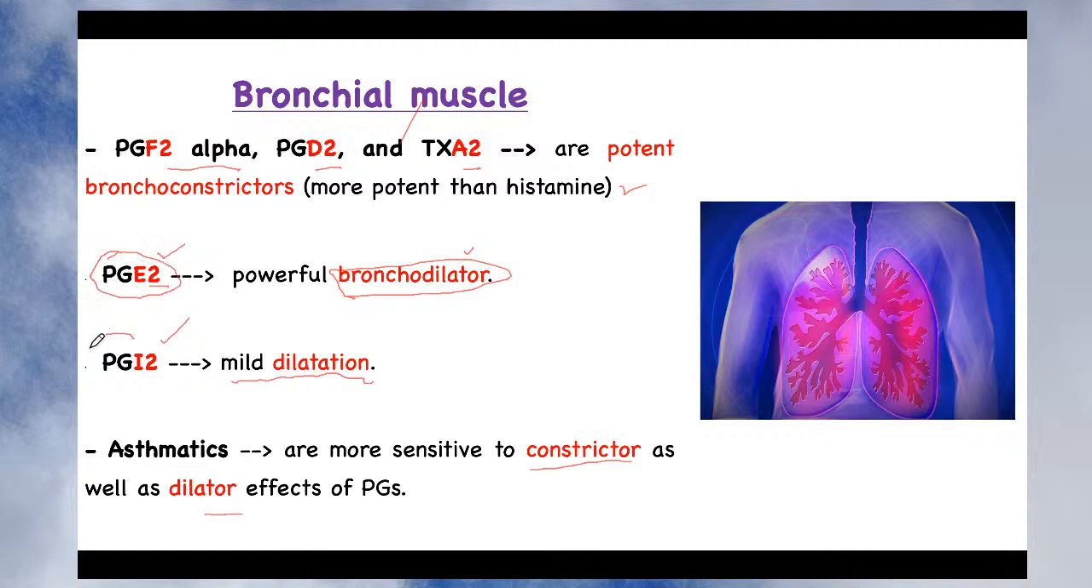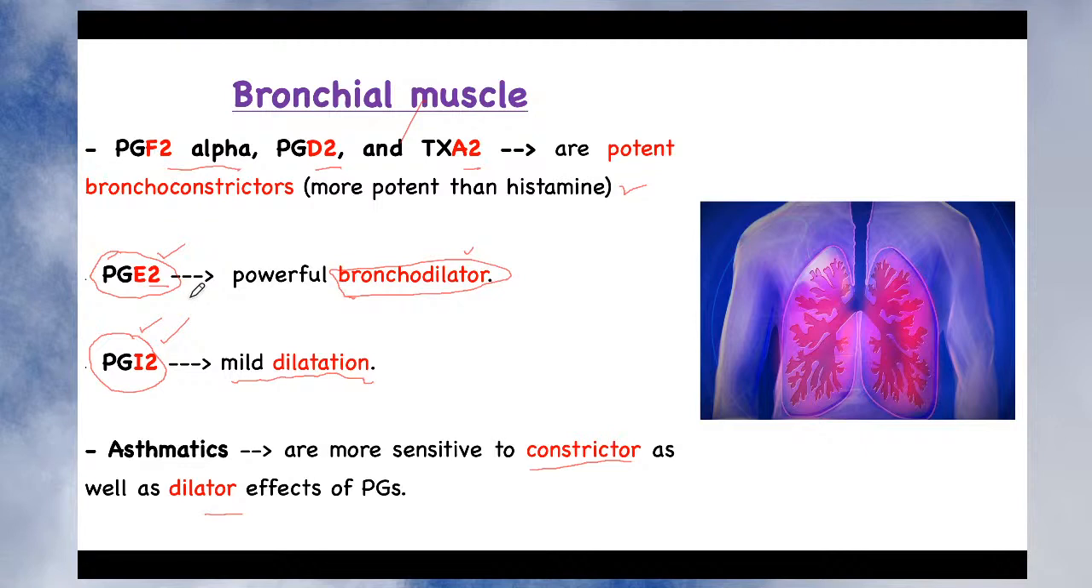So those side effects also need to be evaluated, and only then can you say that this can be used for the treatment of asthma. Okay, so we have seen the role of different eicosanoids in the bronchial muscle. Some of these eicosanoids are potent bronchoconstrictors, even more than histamine, whereas PGE2 and PGI2 are bronchodilators. Out of these, PGI2 has a mild dilatory action.